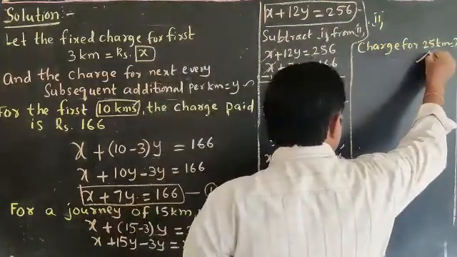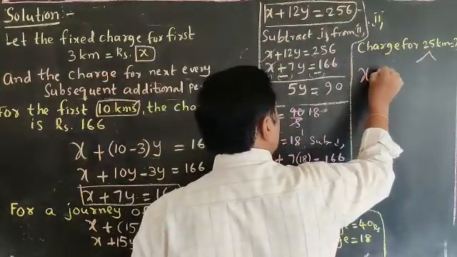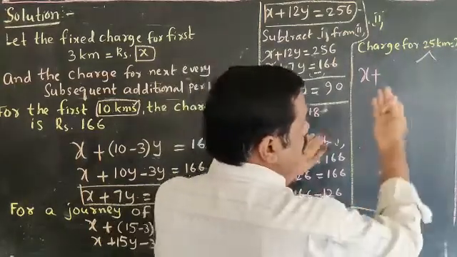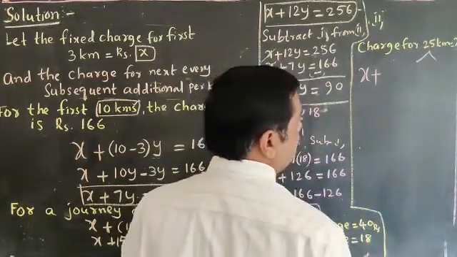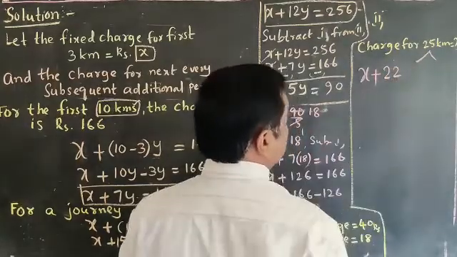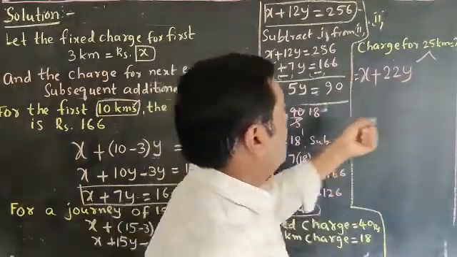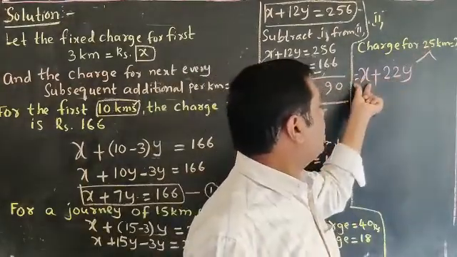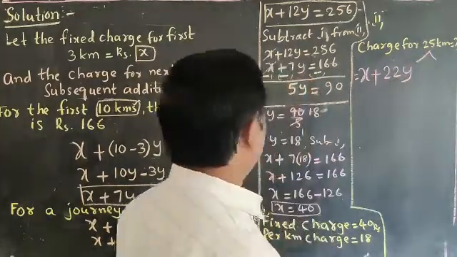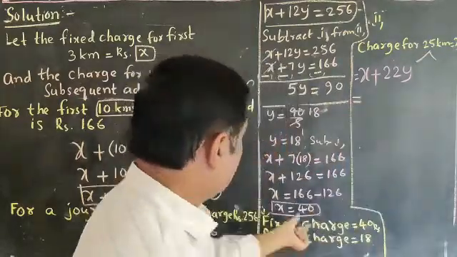In this 25, first 3 kilometers charging is X rupees. The remaining, what is the remaining kilometers? 22 kilometers. For the 22 kilometers, we have to take Y rupees. Is it clear? In that 25, first 3 kilometers we are taking X charge, and the remaining 22 into Y per kilometer. Right. X means we got 40 rupees